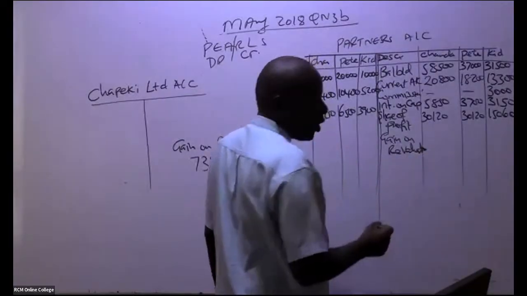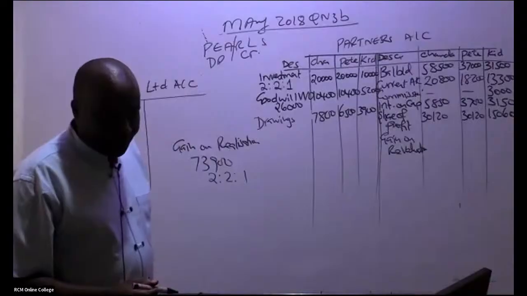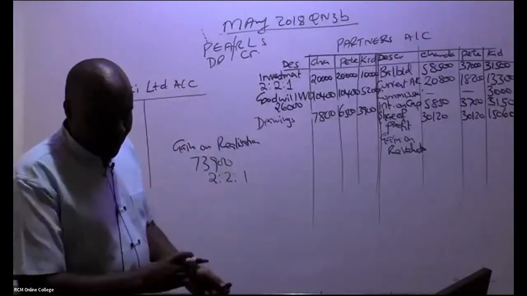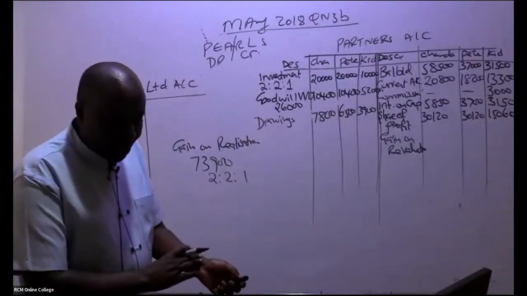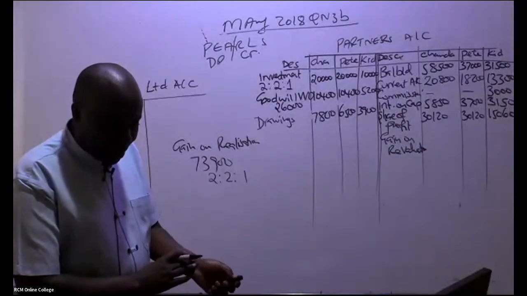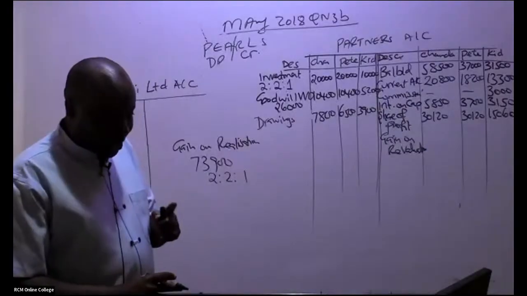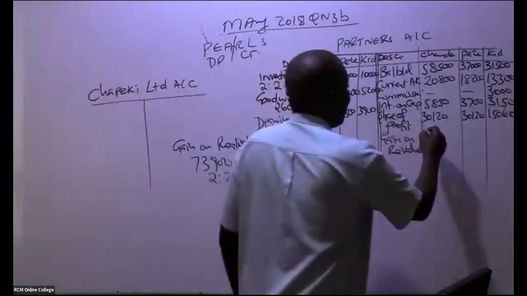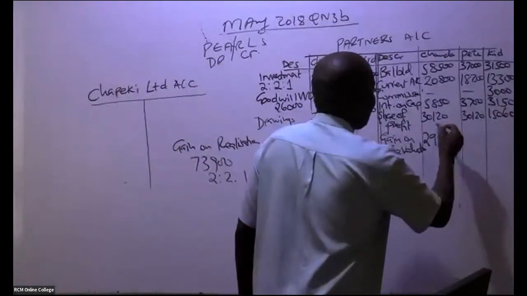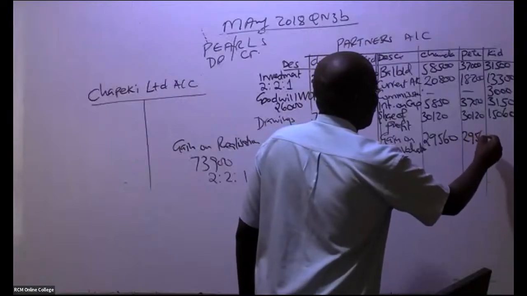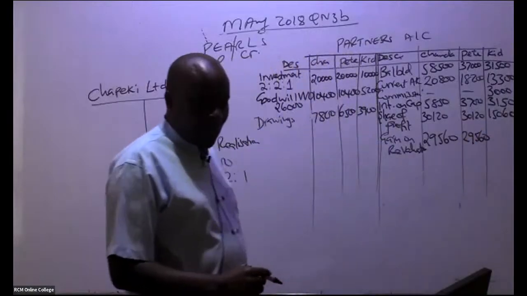How much do we have? I'm told 29,560. Thank you, Nancy. And then we have lastly the smaller one.